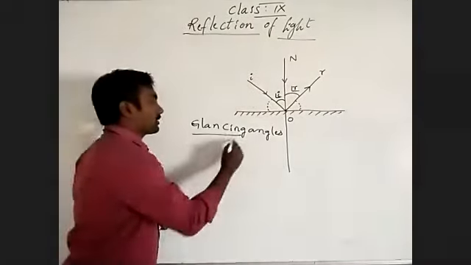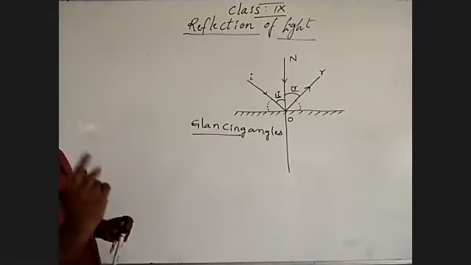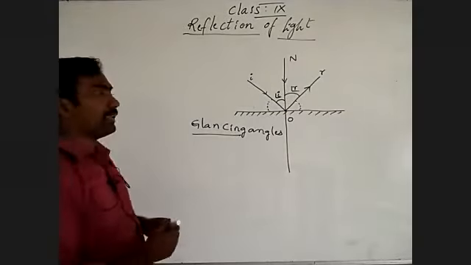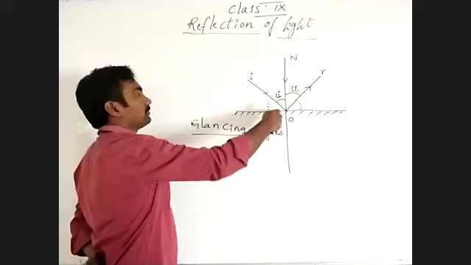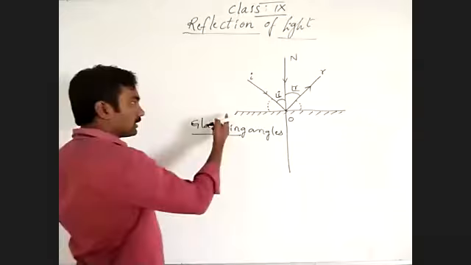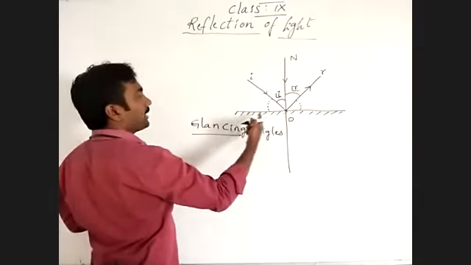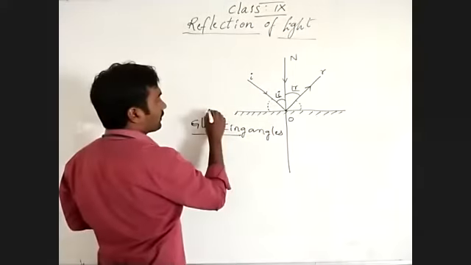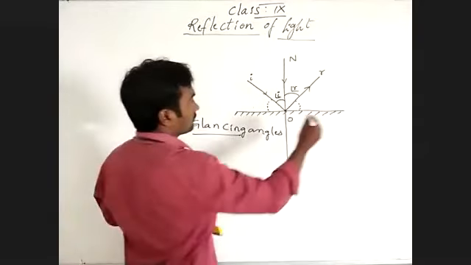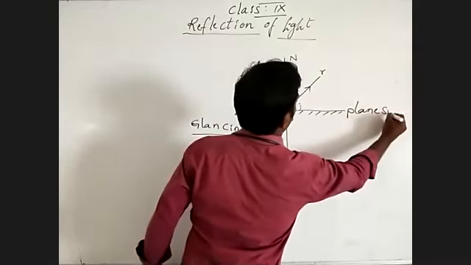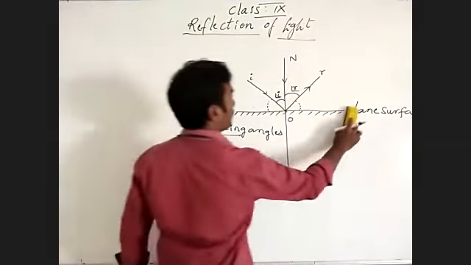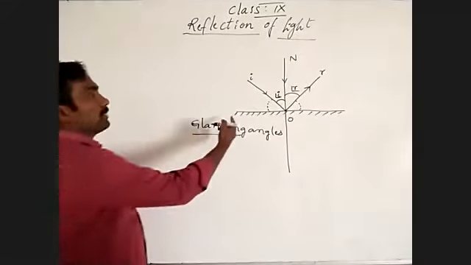There are two types of glancing angles. Understand? One is the angle between... This is a plane surface, no? What is this? Plane surface.